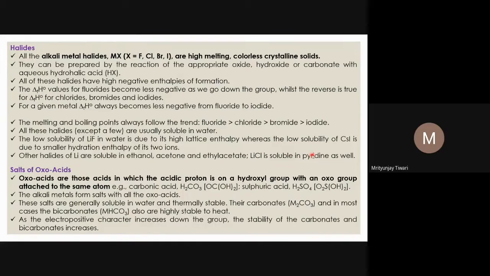What is pyridine? If one CH group of benzene you replace with one nitrogen atom, it will be pyridine. So pyridine is a liquid, and LiCl is dissolved in pyridine. Pyridine is also an organic solvent that we know. Acetone, ethanol, ethyl acetate, they are all organic solvents. And what we know is that the polarity of these organic solvents is less.